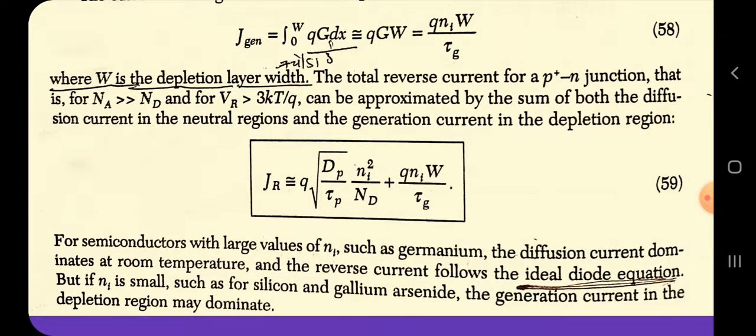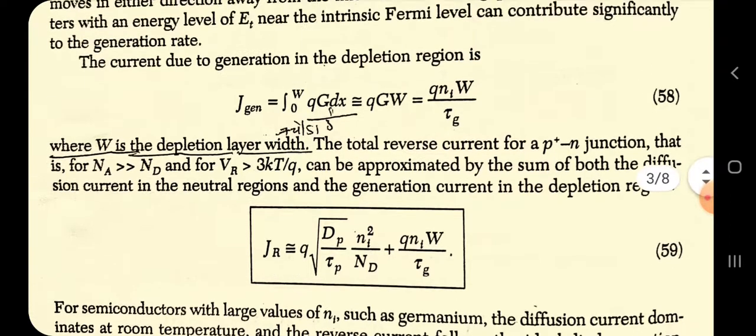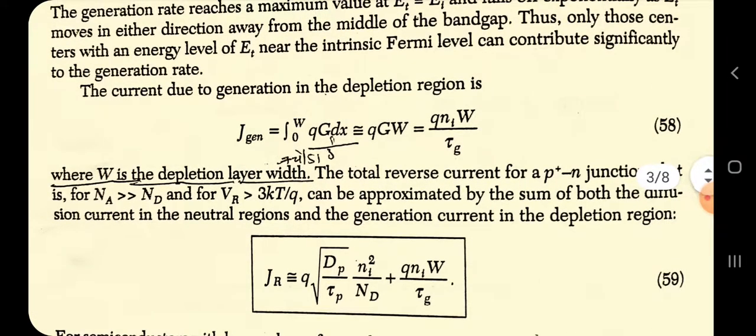For semiconductors with large values of n_i, such as germanium, the diffusion current dominates at room temperature and the reverse current follows the ideal diode equation. But if n_i is small, as for silicon and gallium arsenide, the generation rate in the depletion layer may dominate.